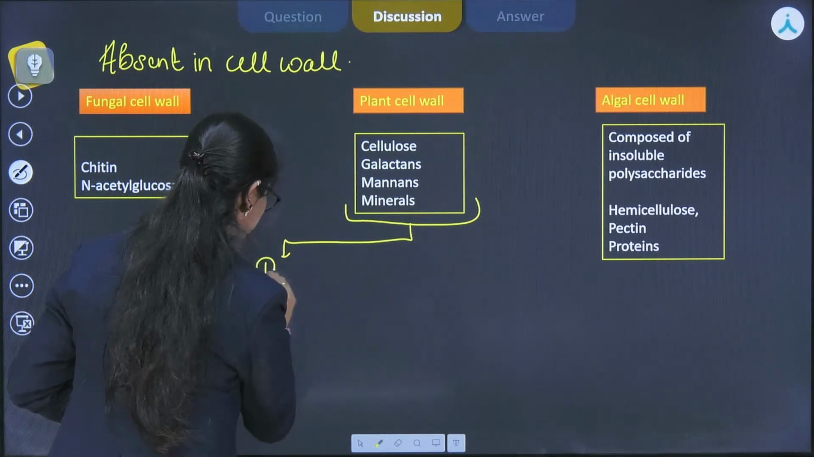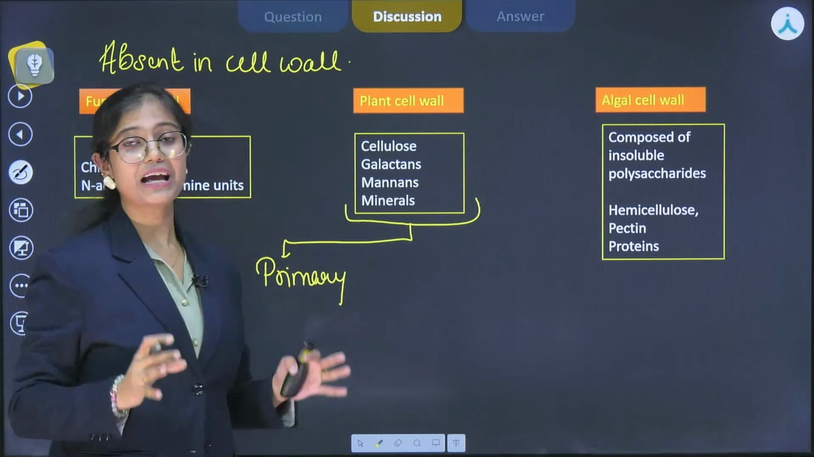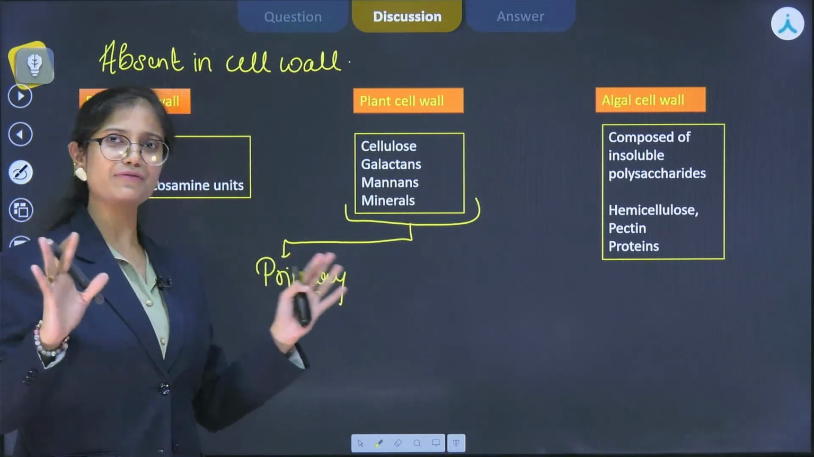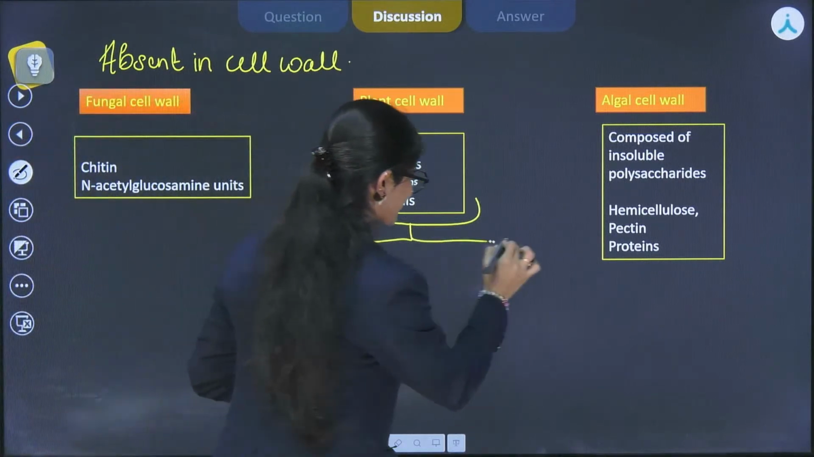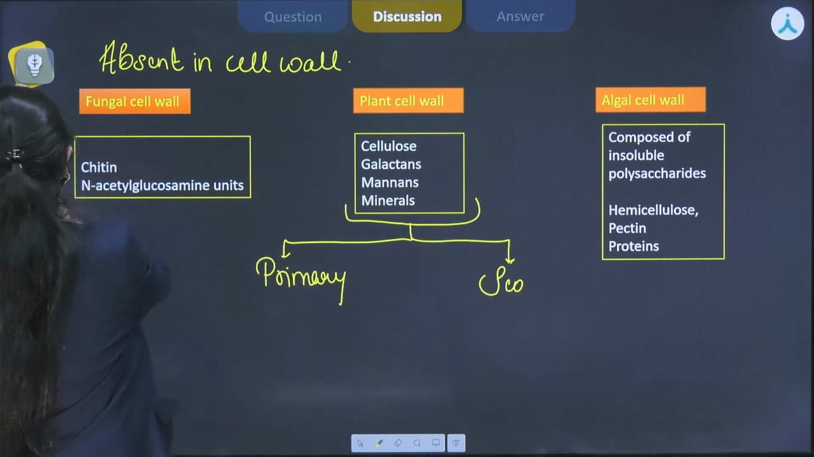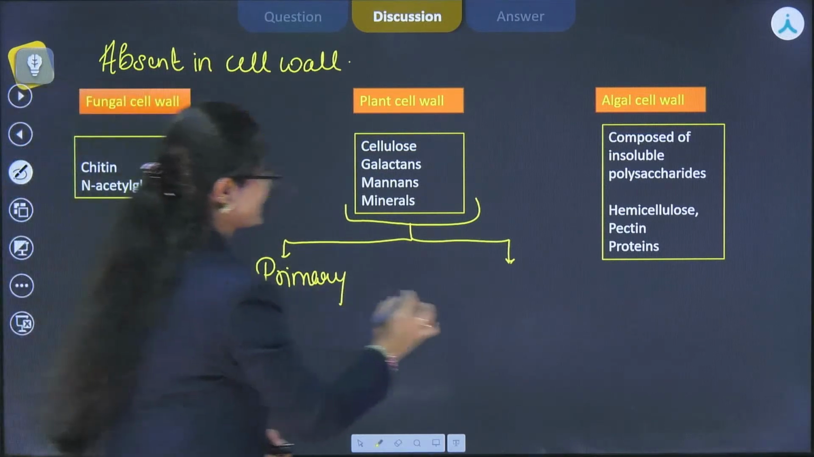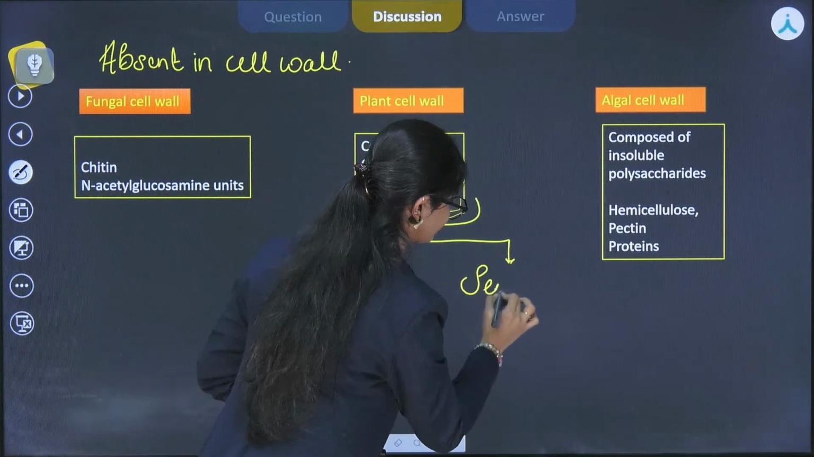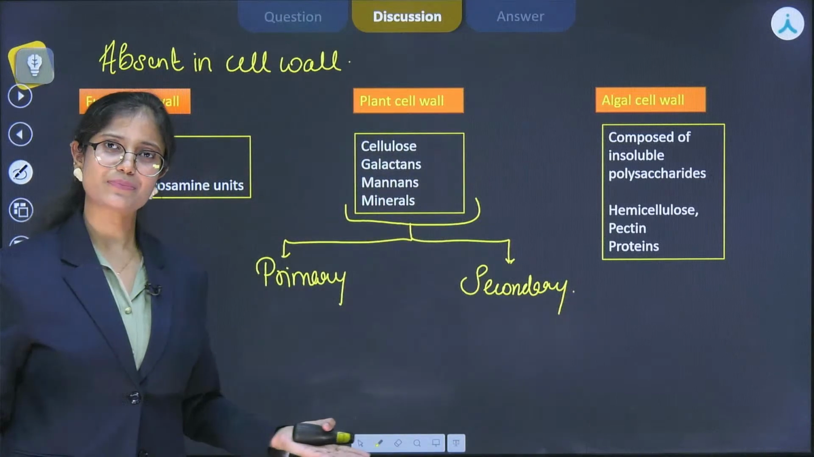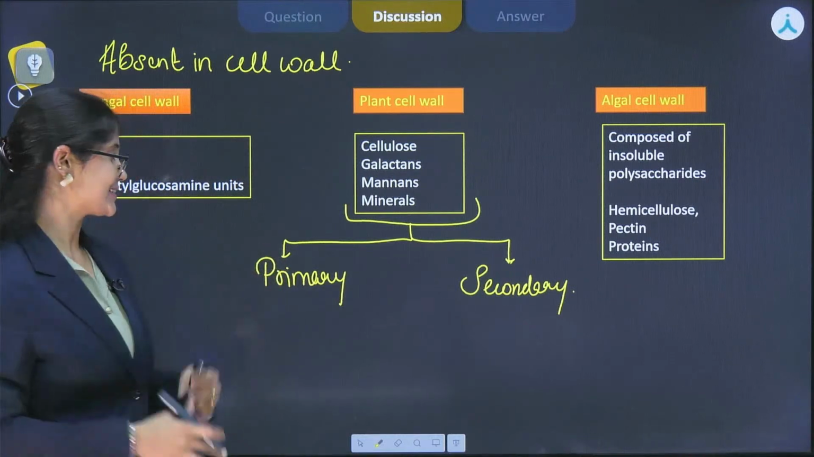The first one is primary cell wall. जैसे कि नाम से ही समझ में आ रहा है primary, that means it is present from the very beginning of the life of the plant. जो सबसे पहले आता है वो primary है, okay? Next one is secondary. Okay, so the next type is secondary cell wall. Secondary cell wall, as नाम से ही पता चल रहा है, comes later in life when the maturation in the plant arises, right?